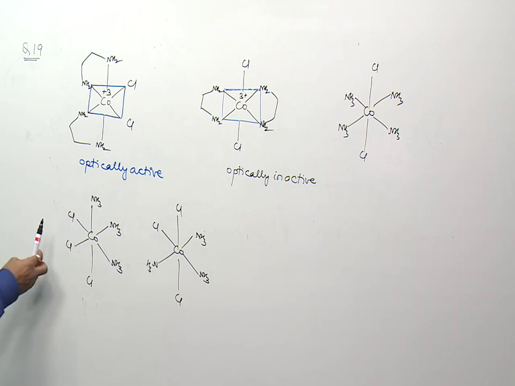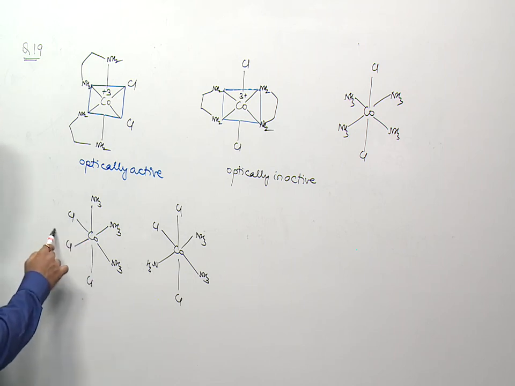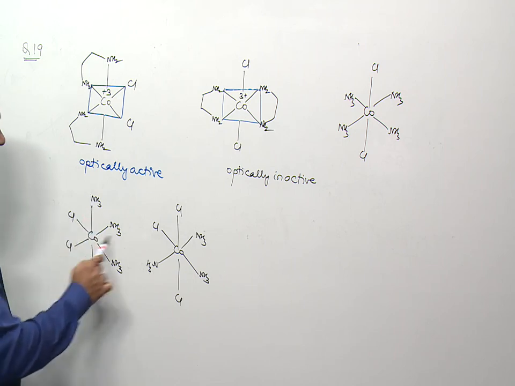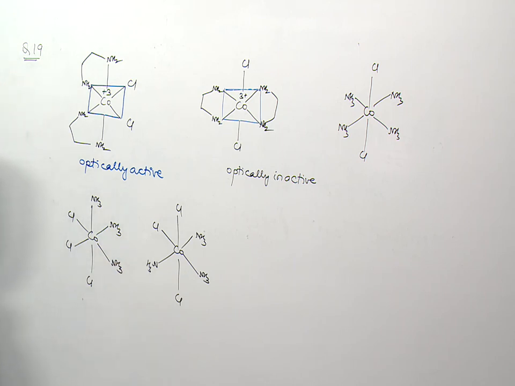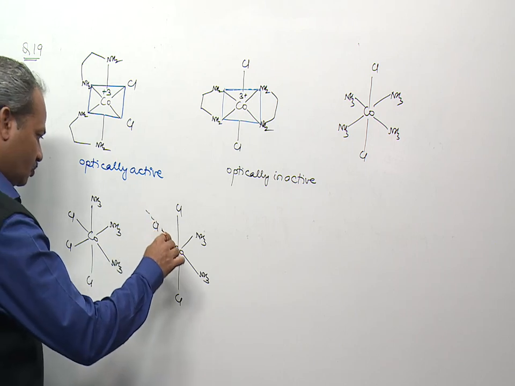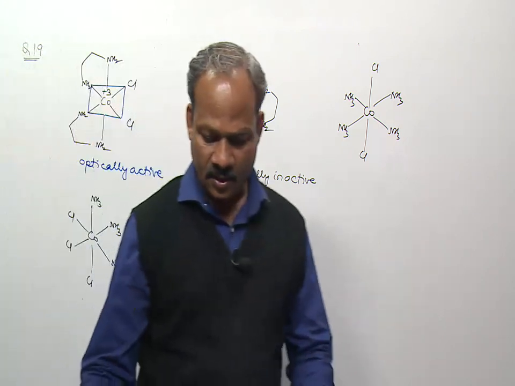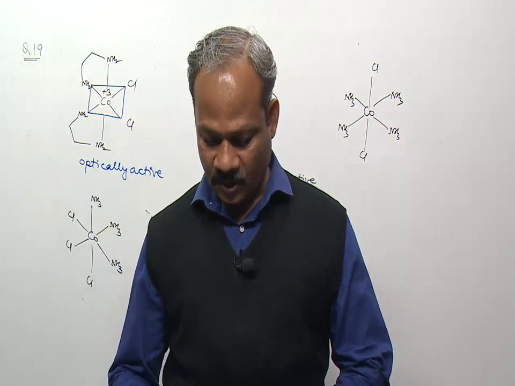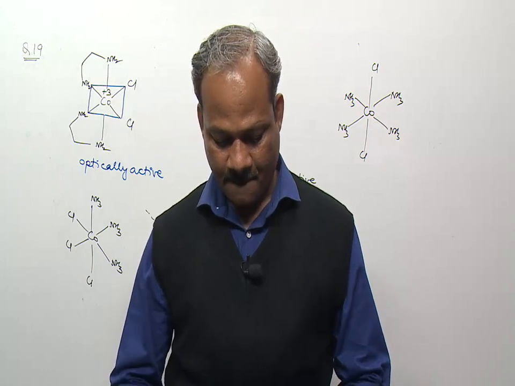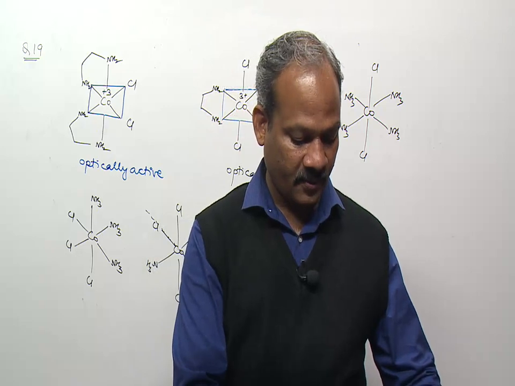You can notice this plane passing in between these two Cl is a plane of symmetry. And here, this plane passing through this is a plane of symmetry. So in question number 19, the correct option is 1. So you must make some tricks to identify which is optically active and which is optically inactive.